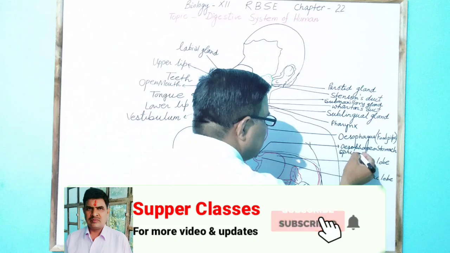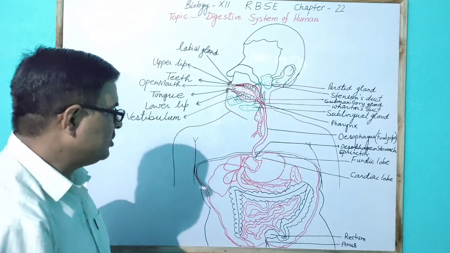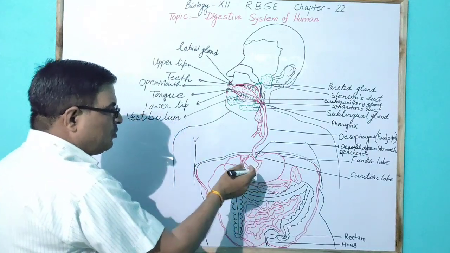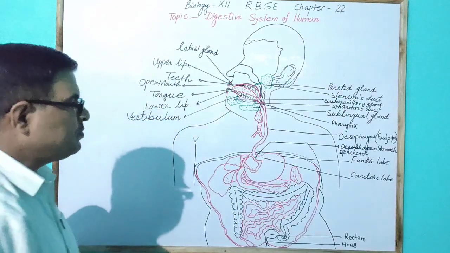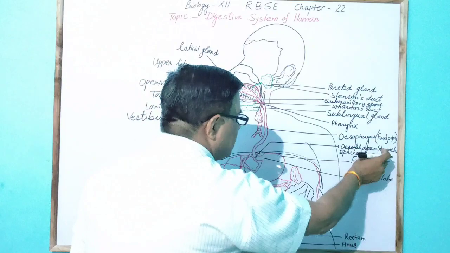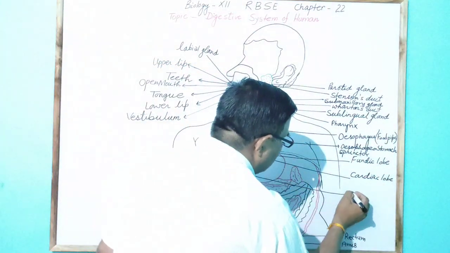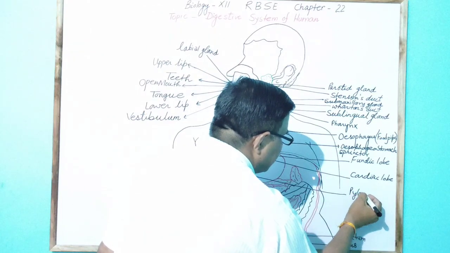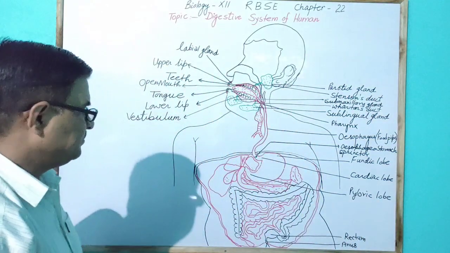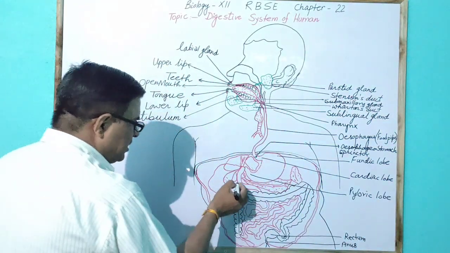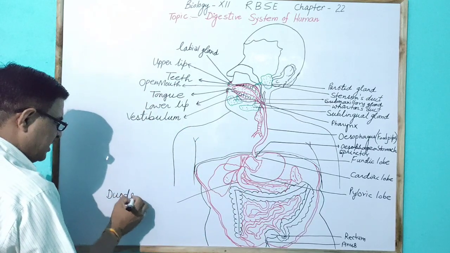Oesophagio stomach sphincter prevents the direct entry of food into the stomach. So food reaches the stomach step by step due to the presence of the oesophagio stomach sphincter. This food reaches the pyloric part, where the pyloric lobe is present near the liver, and food enters the duodenum part of the small intestine.